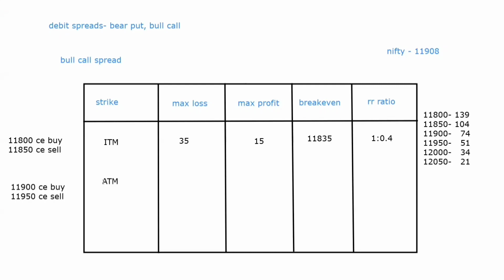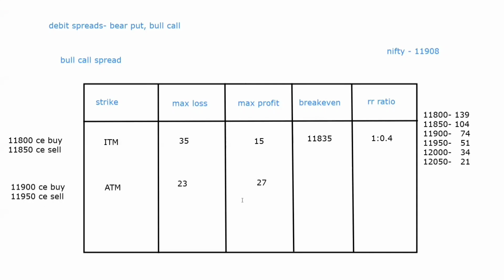And now 11,900 CE has a premium of 74 and 11,950 has a premium of 51. 74 is the debit, 51 is the credit. So 74 minus 51 is 23. So 23 is the debit, hence the maximum loss over here is 23. Simple. And now 50 minus 23, 27. Yes, width is 50, loss is 23, hence the maximum profit is 27.